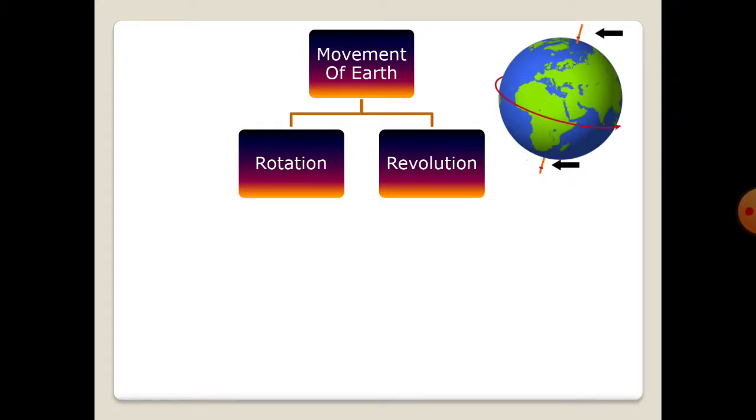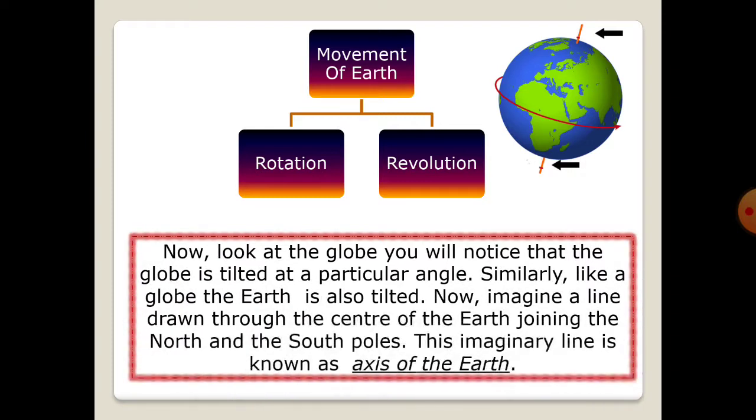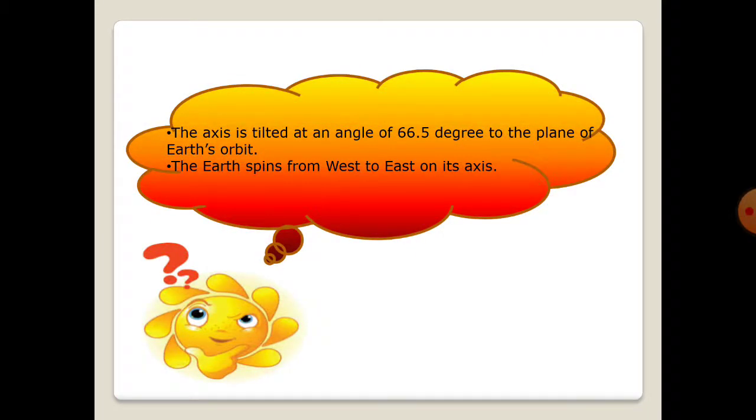Now, look at the globe. You will notice that the globe is tilted at a particular angle. Just like the globe, the Earth is also tilted. Now, imagine a line drawn through the center of the Earth joining the north and the south poles. This imaginary line is called the axis of the Earth. The axis is tilted at an angle of 66.5 degrees to the plane of the Earth's orbit. The Earth spins from west to east on its axis.